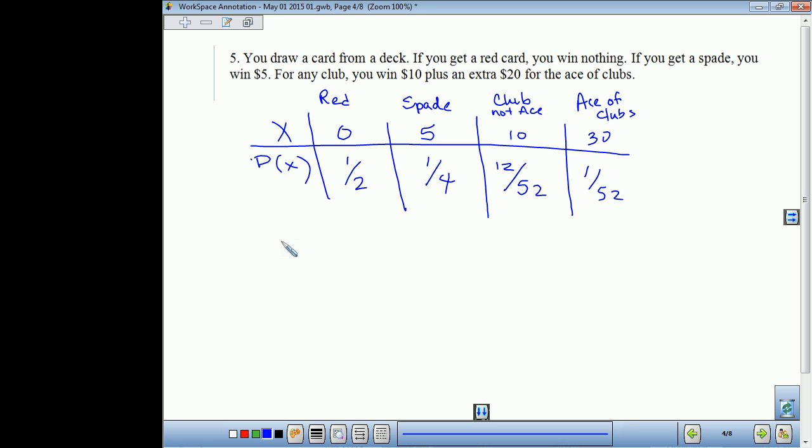Okay, class, I'd like you to find the sum of all of the possible outcomes times their individual probabilities and find the expected value. So this is our formula for expected value.